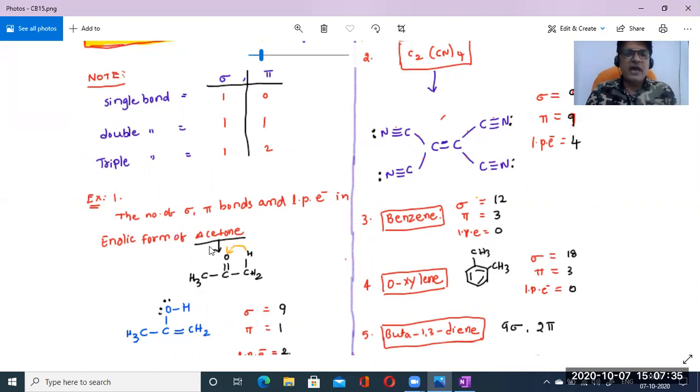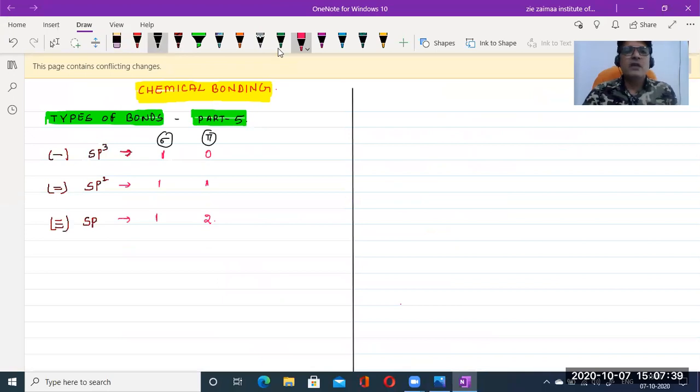First, let us write the acetone formula. In acetone, the suffix is -one.